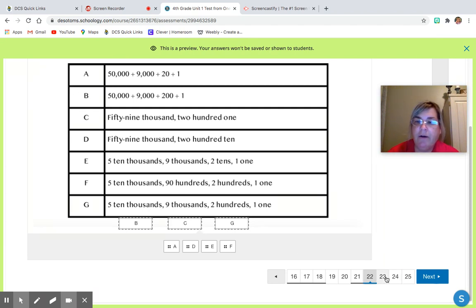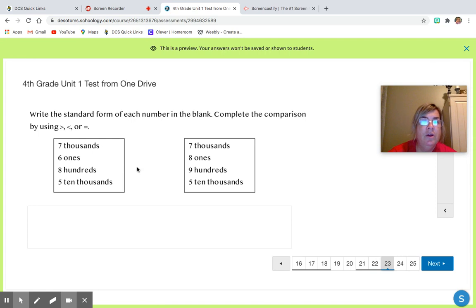Moving on to 23. Some people only got half credit on this, because it says to write the standard form of each number in the blank, and then make the comparison. So this was really a 3-parter. A lot of people just put a sign and didn't write the standard form, so I gave partial credit. Or if you got one right and one wrong and the comparison sign correct, I gave partial credit. To get full credit, you had to get both numbers correct and the correct sign.